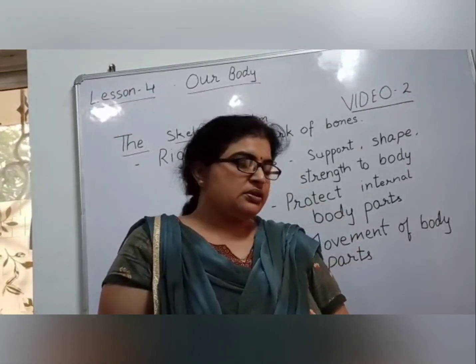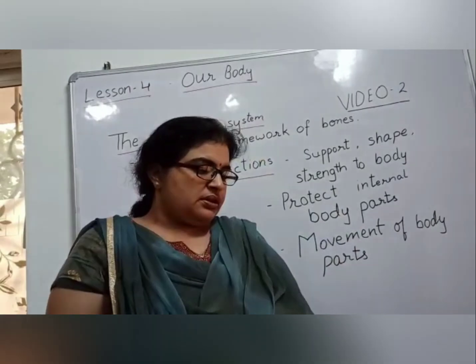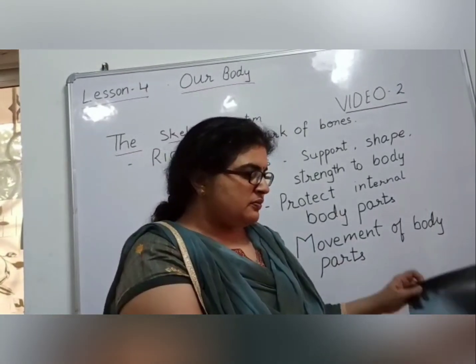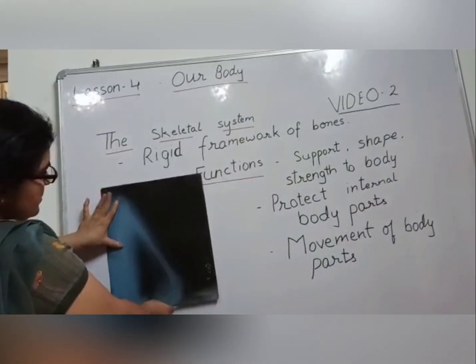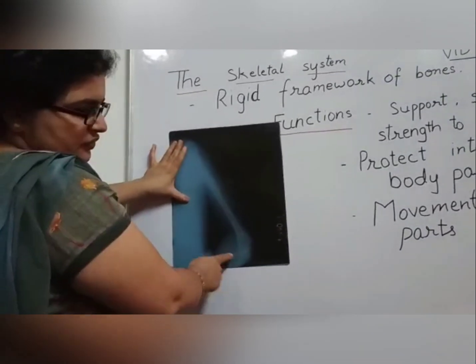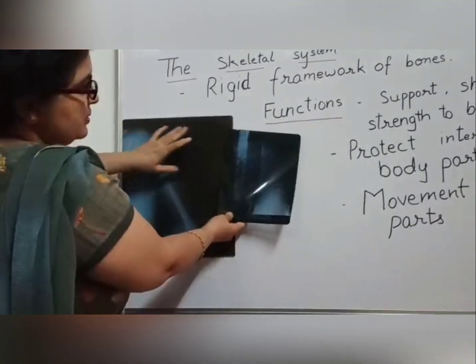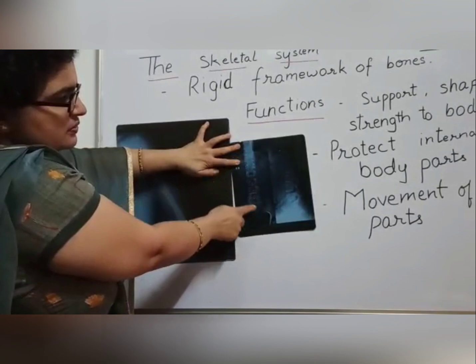When you are talking of the skeletal system, let me show you one thing. What is this? Have you seen something of this sort? Can you see the white light? Now this one also, can you see this white light?